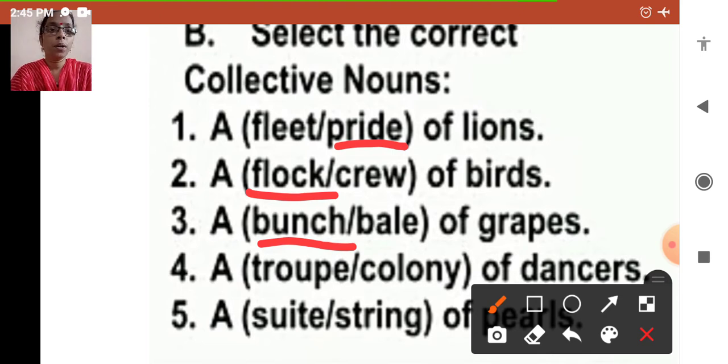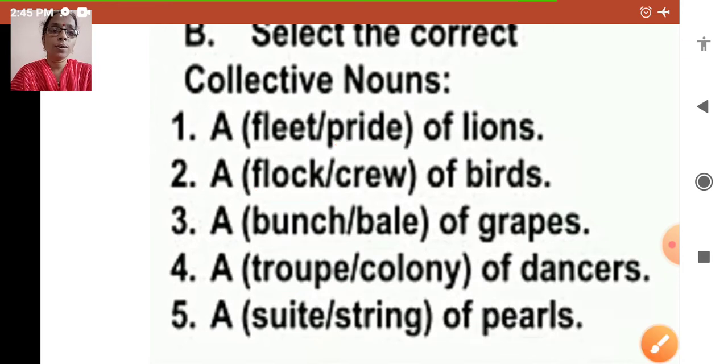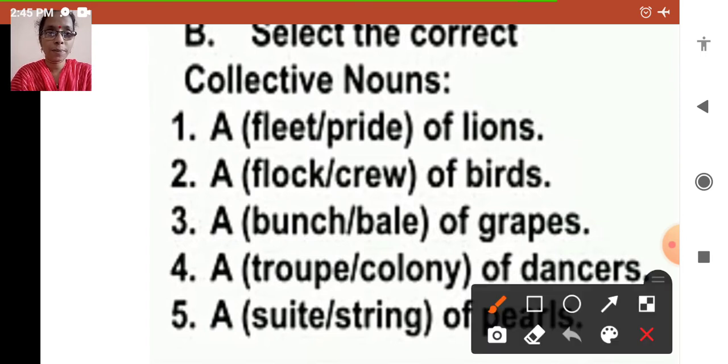A troop, colony of dancers. Troop of dancers or colony of dancers? Yes, troop of dancers. And the last sentence, a suit, string of pearls. A suit of pearls or a string of pearls? Correct, a string of pearls.